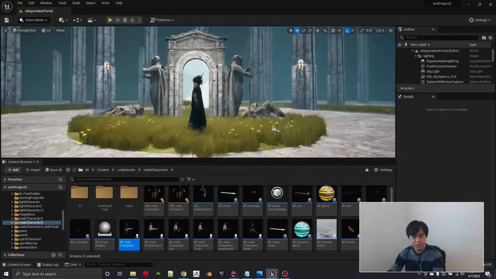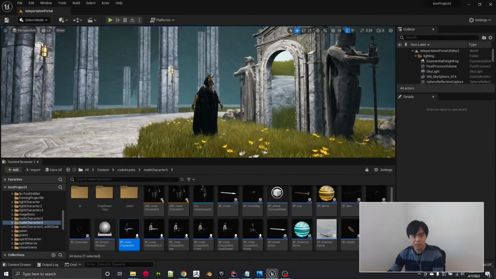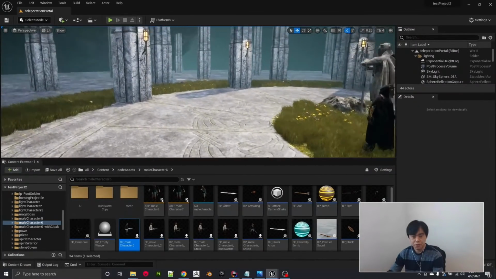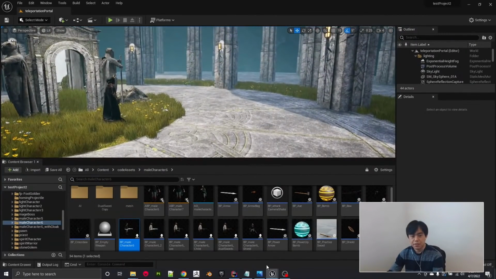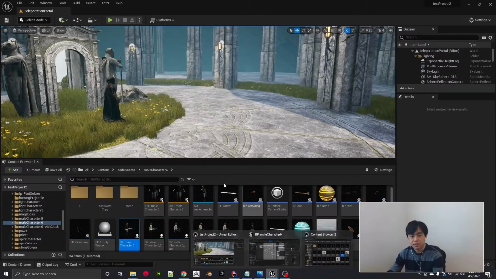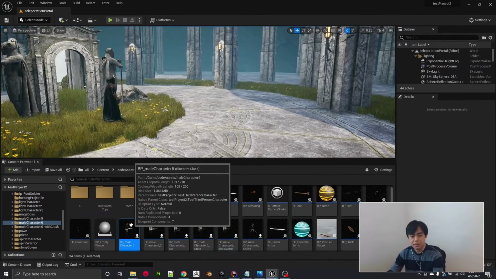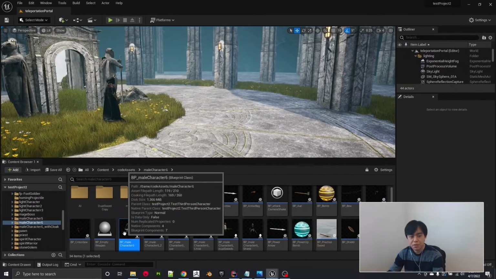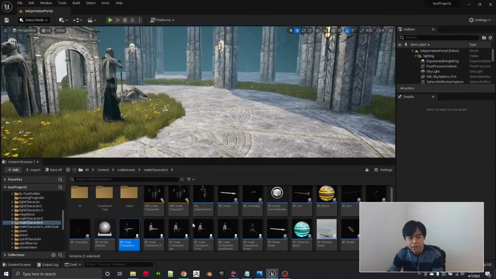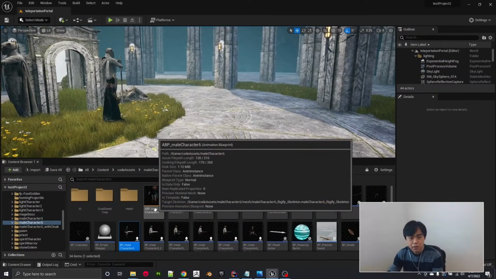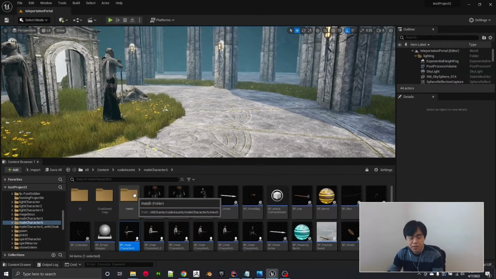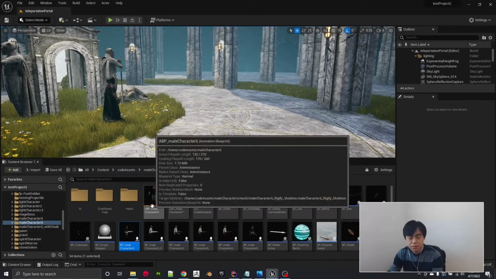When I create that C++ class and then create this animation blueprint class, it also handles some of the locomotion, like the running and the jumping, and the sword slashing, although not necessarily sword slashing because that's in those anim montages. But I have another blueprint that doesn't have a C++ class parent.